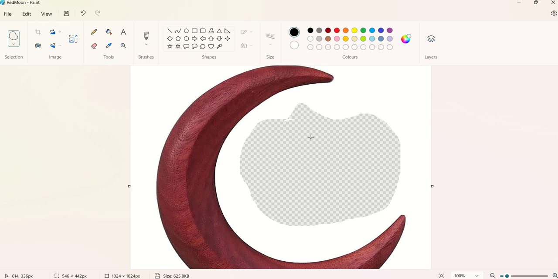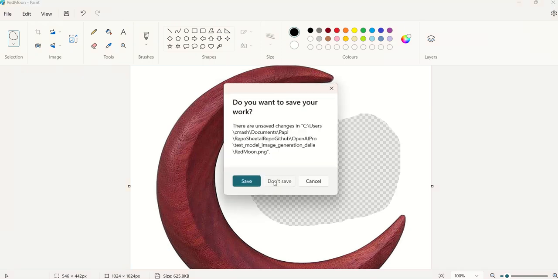So I saved this image. This will be a new image. The initial image is the red moon, and I did some editing here. I want something to come in this particular area only. I don't want to edit the image from this corner or this corner or this corner. I just want to edit this image from the central part. That's it, this is my objective. So let's close it. Don't save, I don't want to save.